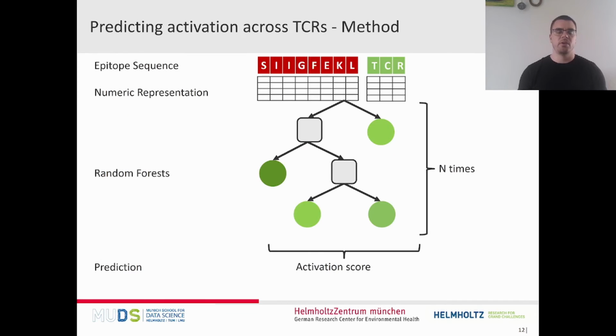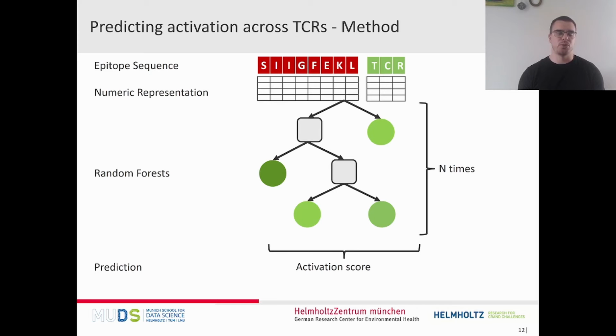In the next step, we ask ourselves, okay, we can generalize inside a T-cell receptor, but can we also generalize across different T-cell receptors? For that, we adapted the model so that we can also use the T-cell receptor, especially the CDR3 region of the T-cell receptor, as an input. For that, we use the same numeric representation that we already used for the epitope.